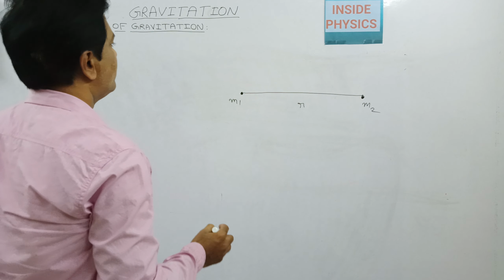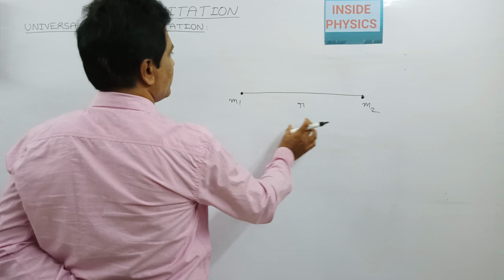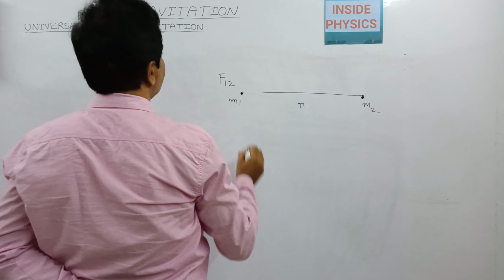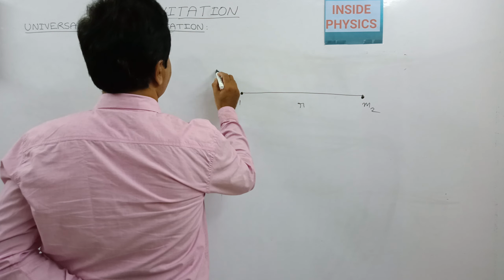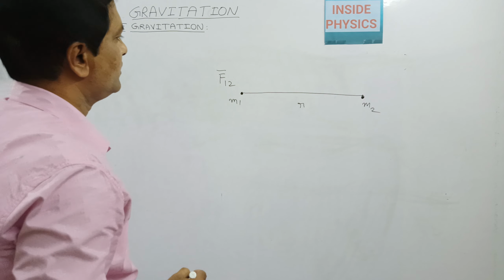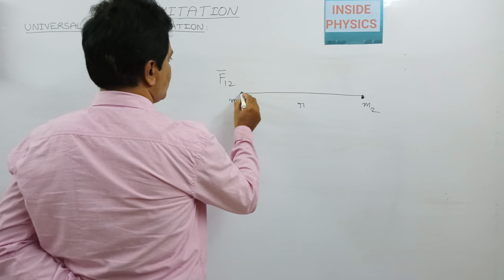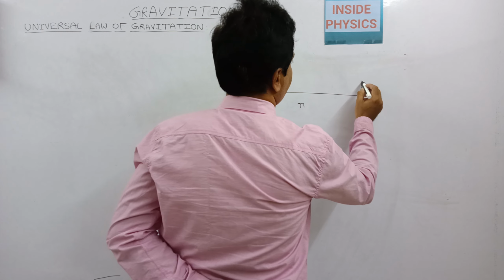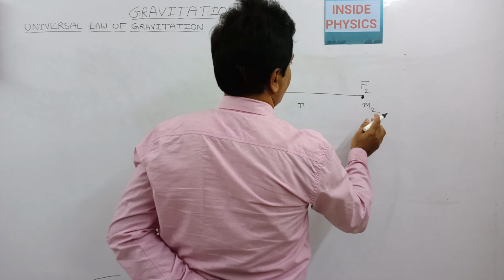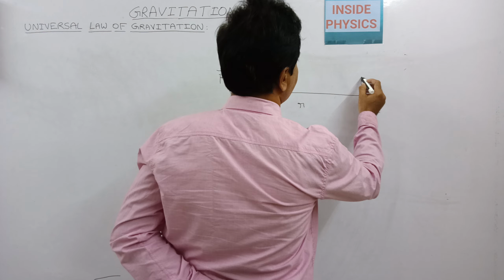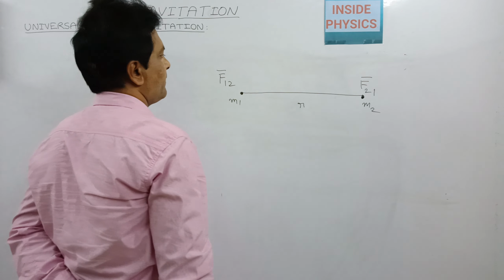I will consider the force acting on mass m1 because of m2 as F12, with a vector representation. Again I will represent the force on m2 because of m1 as F21 in vector form.